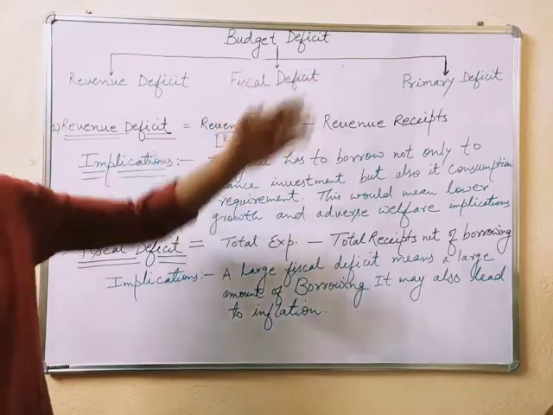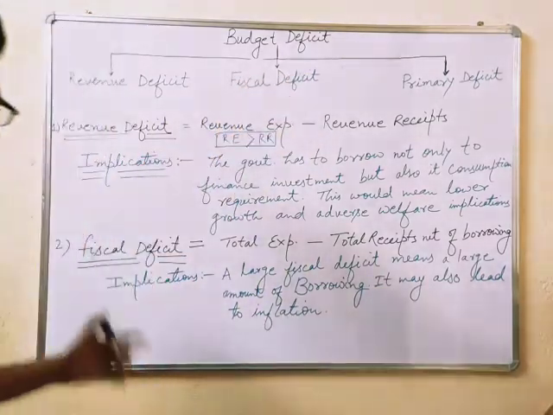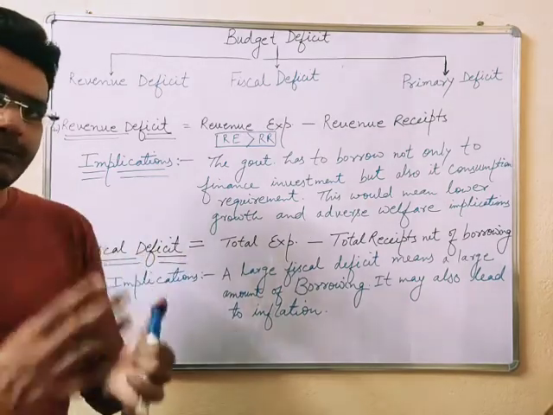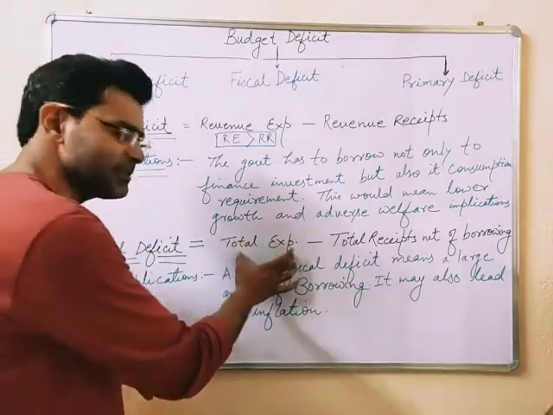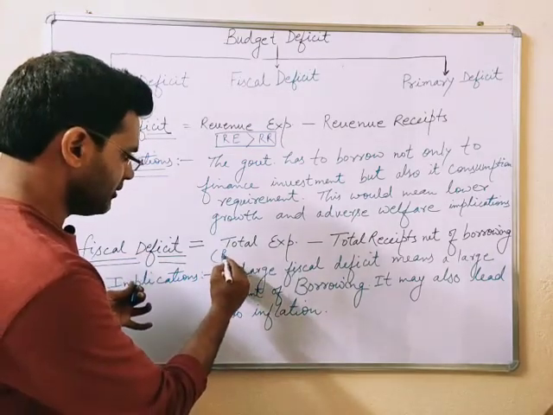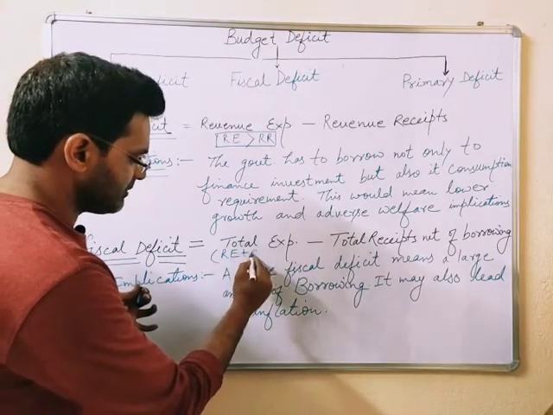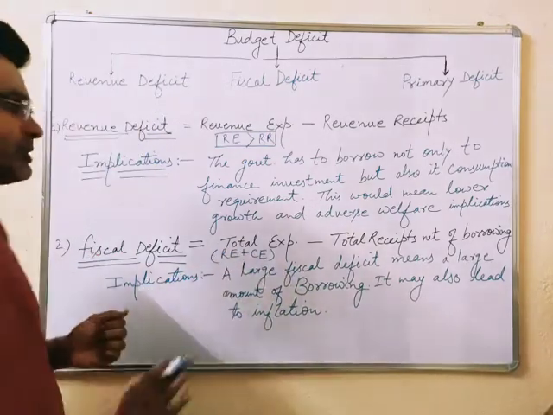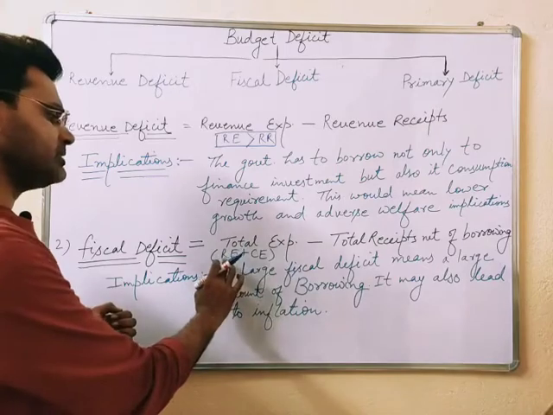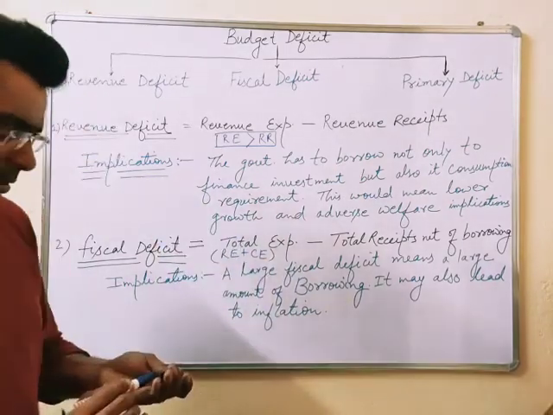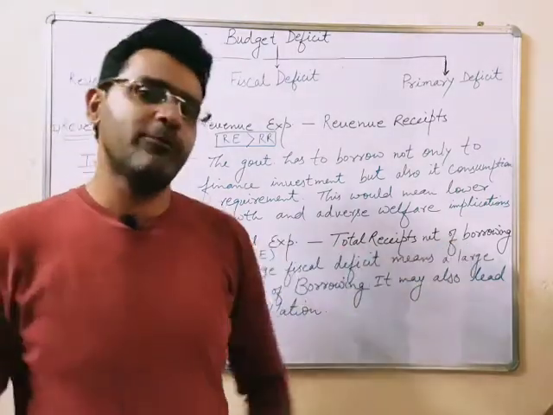Now we move towards the fiscal deficit. Fiscal deficit states that it is the difference between the total expenditure, where total expenditure includes both revenue expenditure as well as capital expenditure, so both expenditures are inclusive over here, and total receipts net of borrowing.